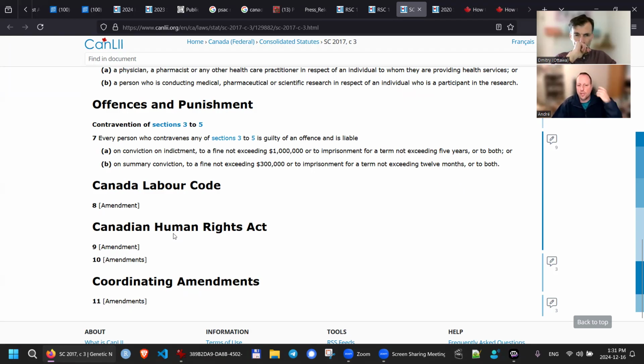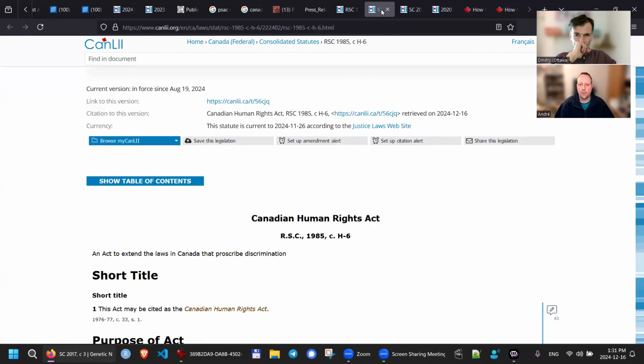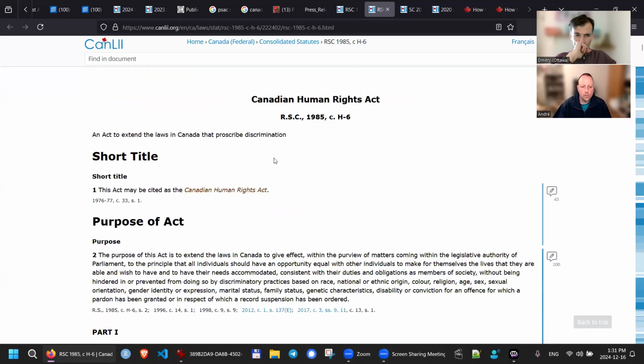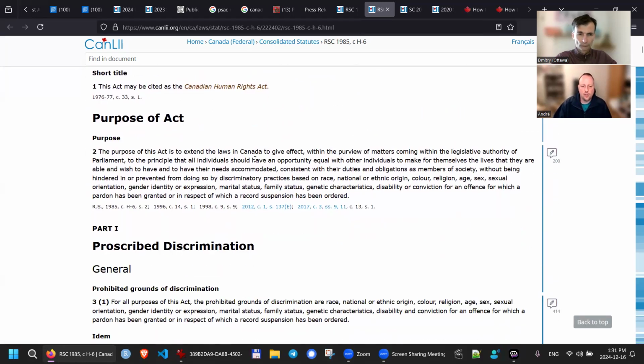So if you go to the Canadian Human Rights Act, if you look at section 2, you see it says ground of discrimination in there, and right before disability, the before last line, it says genetic characteristics. Okay, so that has been added there. But that amendment to the Canadian Human Rights Act was brought in by the Genetic Non-Discrimination Act that amended that.